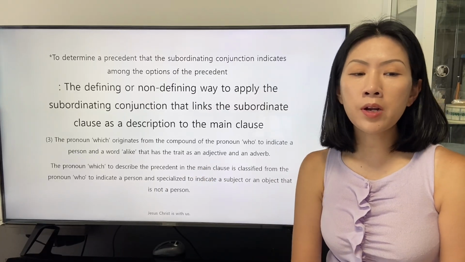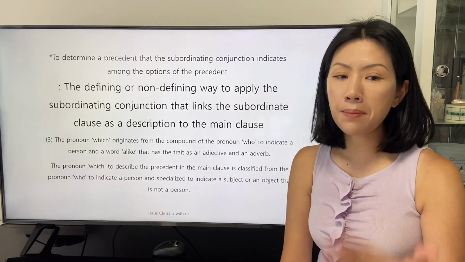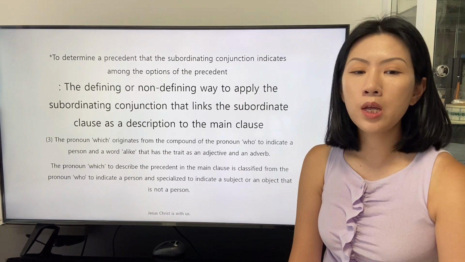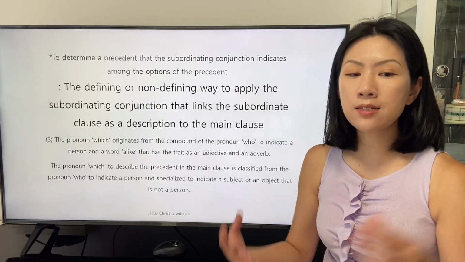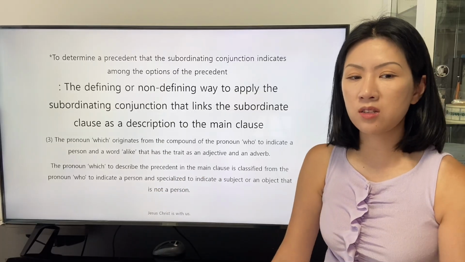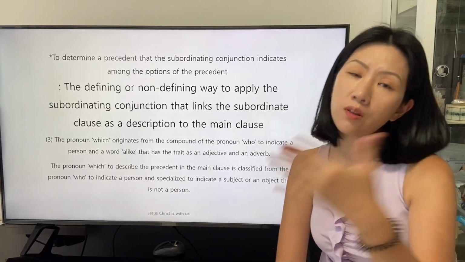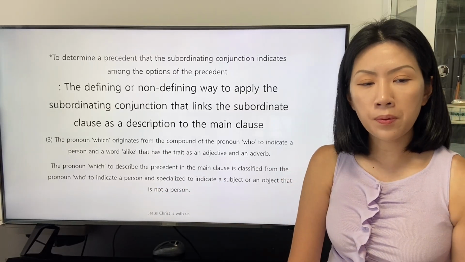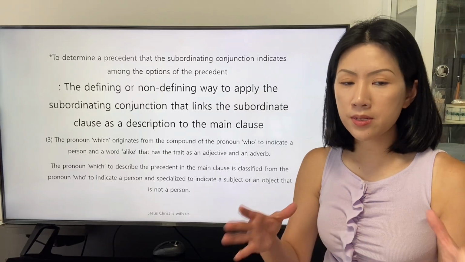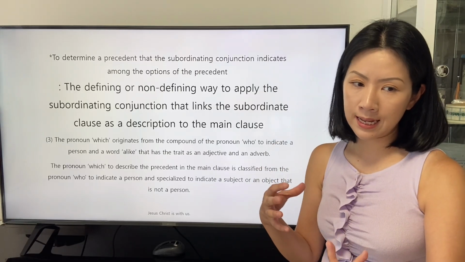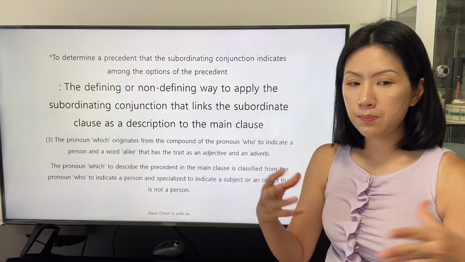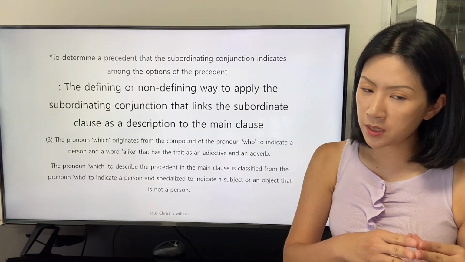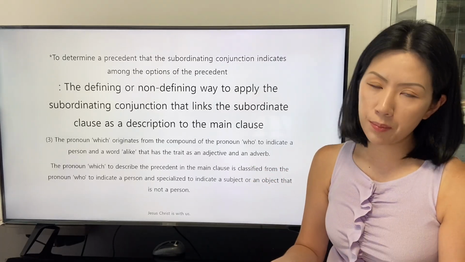The pronoun which originates from the compound of the pronoun who to indicate a person and a word alike that has the trait of an adjective and an adverb. The pronoun which to describe the precedent in the main clause is classified as the pronoun who to indicate a person and specialized to indicate a subject and an object that is not a person.